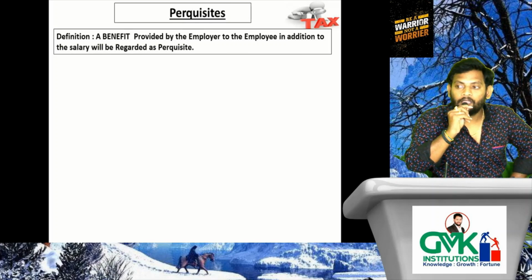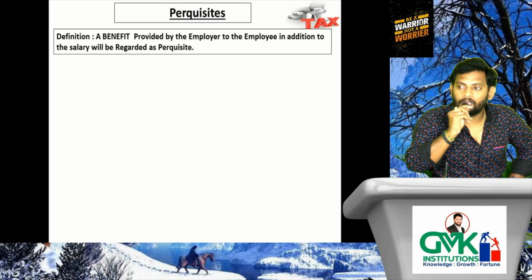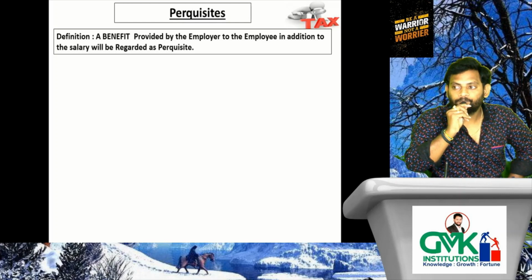Now my question is, is there any difference between allowances and perquisites, ma? Yes, allowances are different, perquisites are different. Both are not one and the same. There is a difference between allowances and perquisites. The tax treatment is different and the definitions are also different, ma.